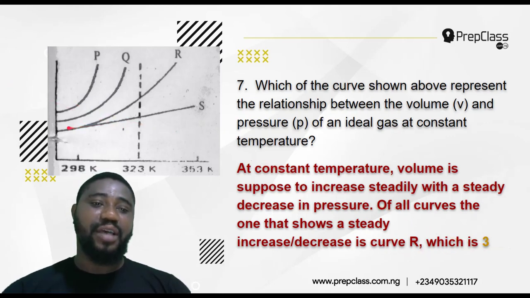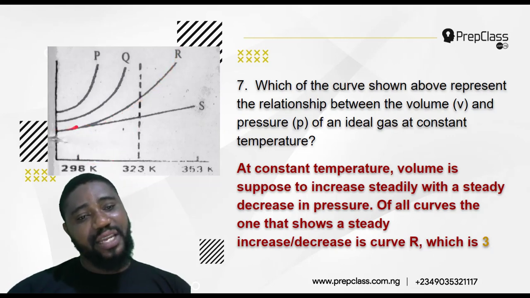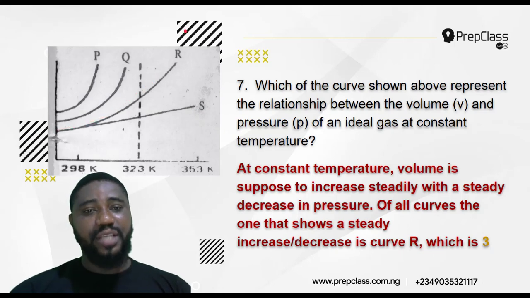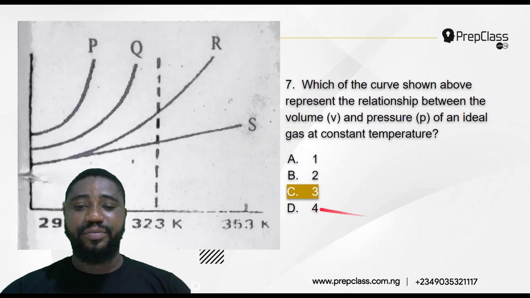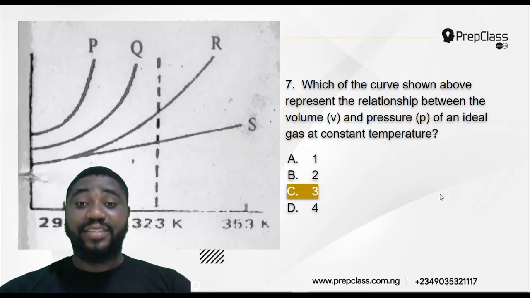Look at it. As this one is, volume is increasing, the other one must be decreasing. So this one shows a steady increase and decrease. This one is not steady. This one is slightly going, but this one is going this way. Steady increase and decrease. So the correct answer there is R, which is 3. So 7 is what? 3. So the correct answer is 3, which is what?